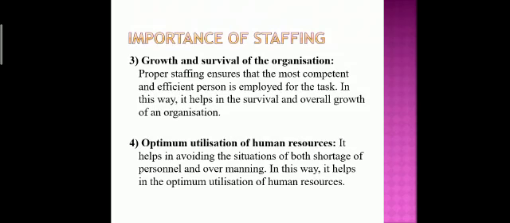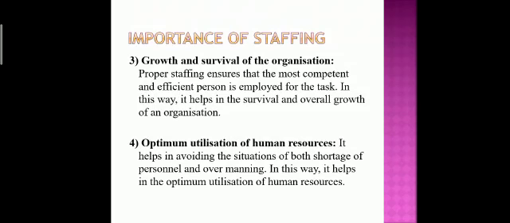So it helps in avoiding the situation of both shortage of persons and overstaffing. In this way, it helps in the optimum utilization of human resources. So optimum utilization of human resources means what? How many persons are required to do that work, exactly that many we select. But sometimes we are not getting that, so there may be a shortage of employees, or there may be overload, meaning more persons than the requirement.